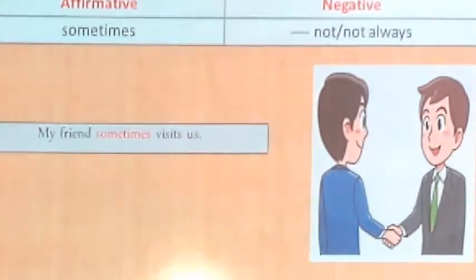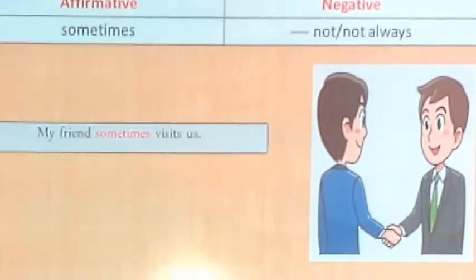Dear students, it is another rule. Sometimes in an affirmative sentence you have to change to not always, if you change affirmative sentence into negative sentence. My friend sometimes visits us.